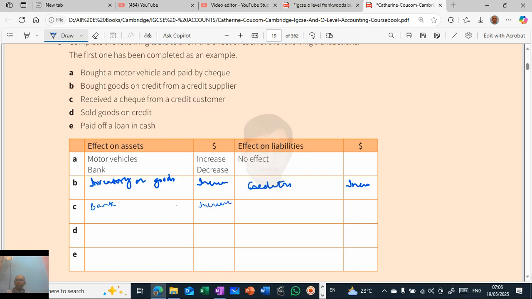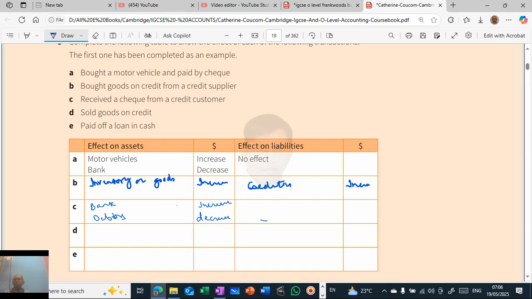And debtor is also an asset, right? Debtor is a customer, so he had to pay you money. The debtor is also an asset, but he is decreasing. Why? Because he has given you money, he has paid you money, so that's why it decreases. There is no effect on liabilities.